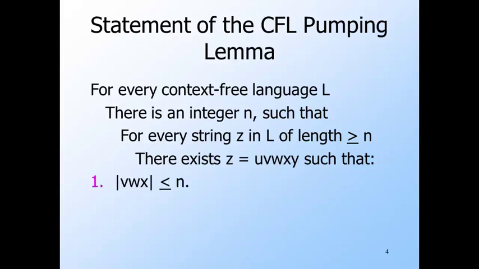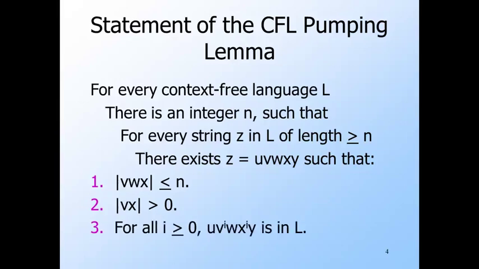The first constraint is that the middle 3 components, V, W, and X, are short, no longer than the length of n put together. Remember that V and X will get pumped, so that says not only are they short, but they appear within a bounded distance from each other within Z. The second condition that the adversary has to respect is that V and X cannot both be empty, although one can. And if all the above is satisfied and L really is context-free, then for all integers I equal to or greater than 0, U, V to the I, W, X to the I, Y is also in L.